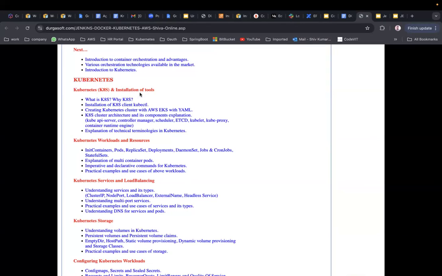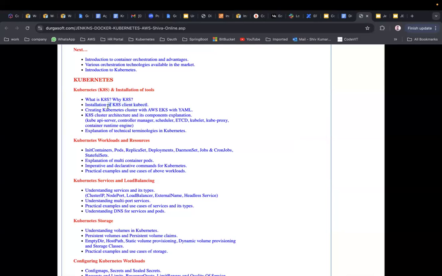Okay, so Kubernetes and installation of tools. We are going to use tons of tools as part of this course. I did not put them in the syllabus, but we are going to use different tools. Now, what is K8s? K8s is a shortcut for Kubernetes. What is the meaning of K8s? In the word Kubernetes, between K and S, there are 8 different characters. That is the reason you have K8s as a shortcut for Kubernetes. Why do we need to use Kubernetes?